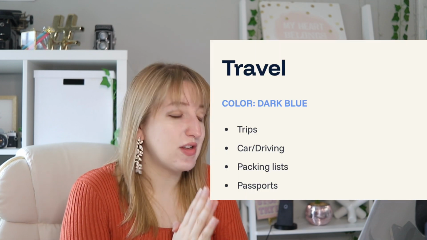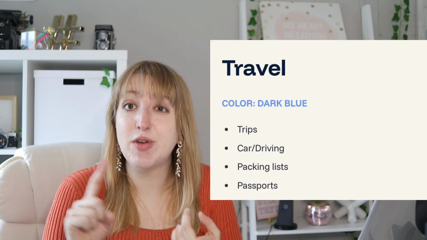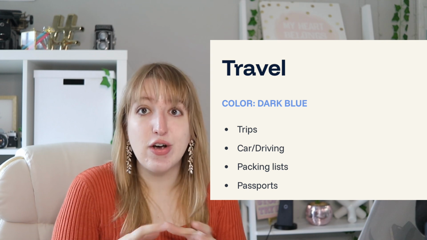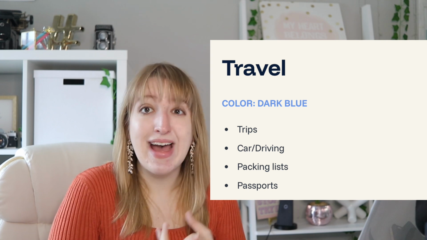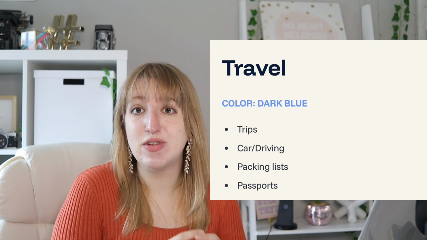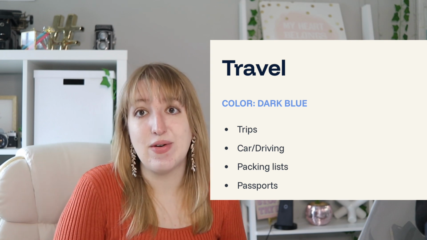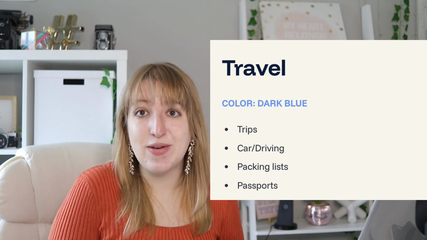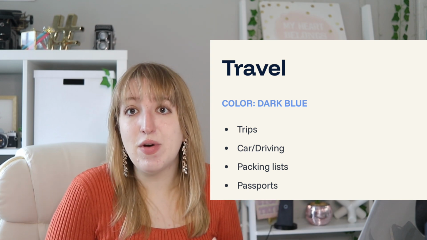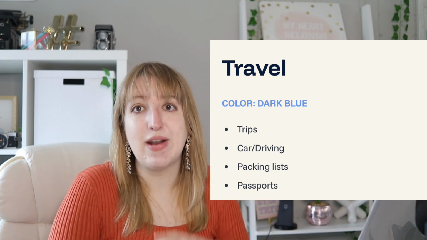All right, the next and final category is travel. So this is anything from your car. Anything about your car goes under travel. Trips, packing lists, anything that you have to do with travel photos, anything to do with travel goes into this category. So that's the first 6 categories of the 13 pillar framework, and they all are under the home category.